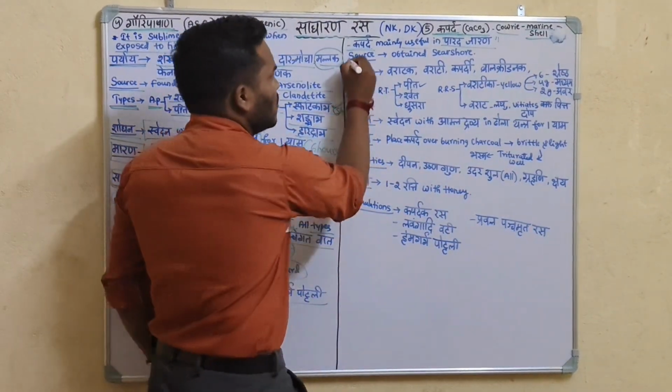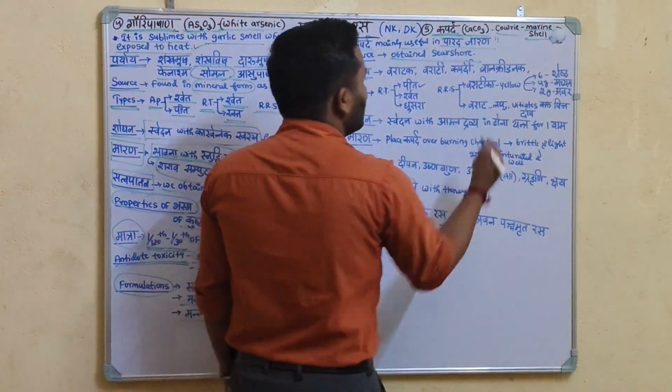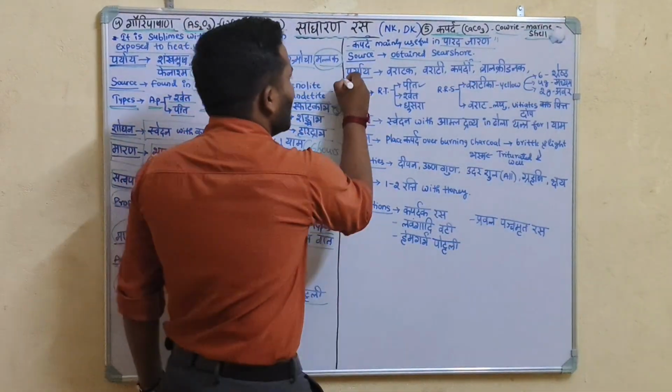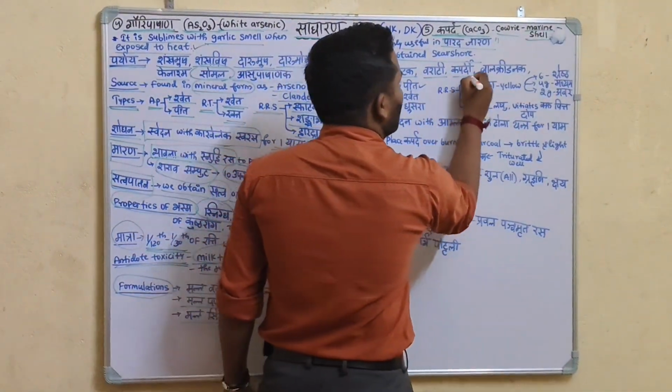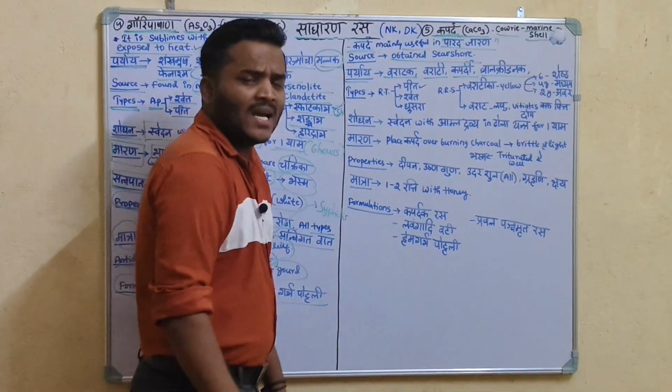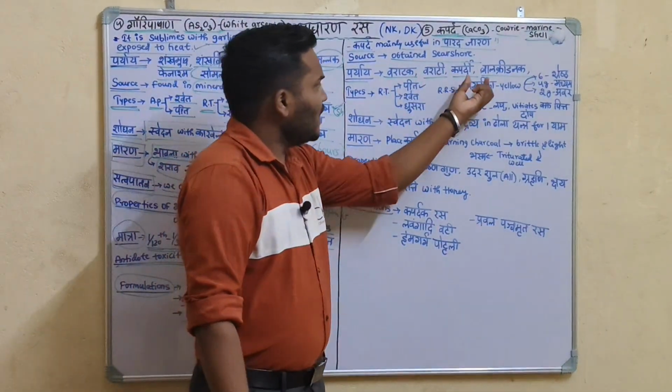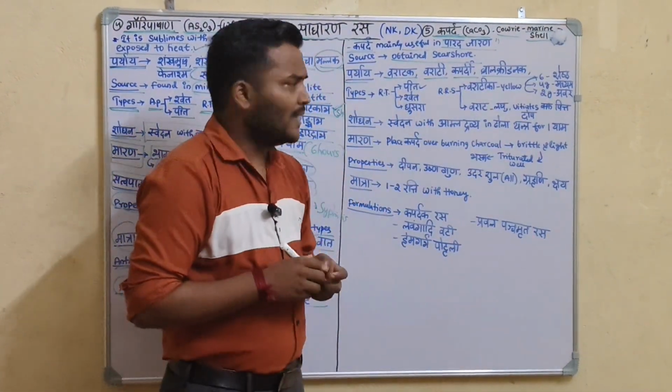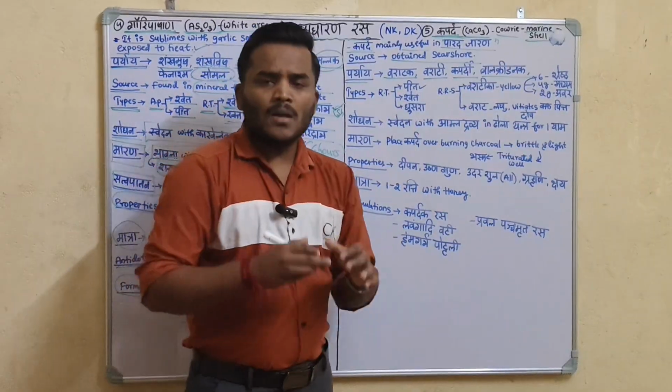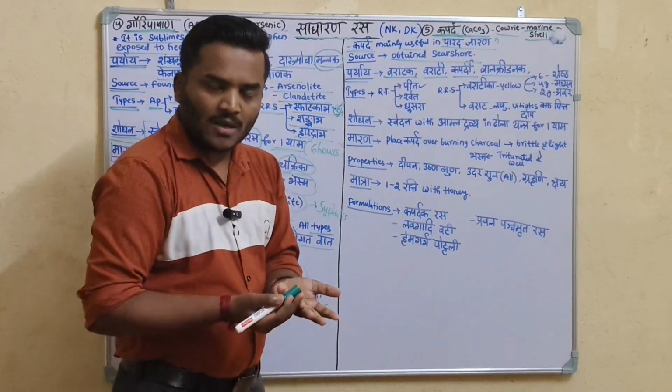Okay, source: it is obtained near sea shores. Paryaya: Varataka, Varati, Kapardi, Bala Kridanaka. Among these, Varataka and Varati are the most frequently used synonyms of the Kaparda.